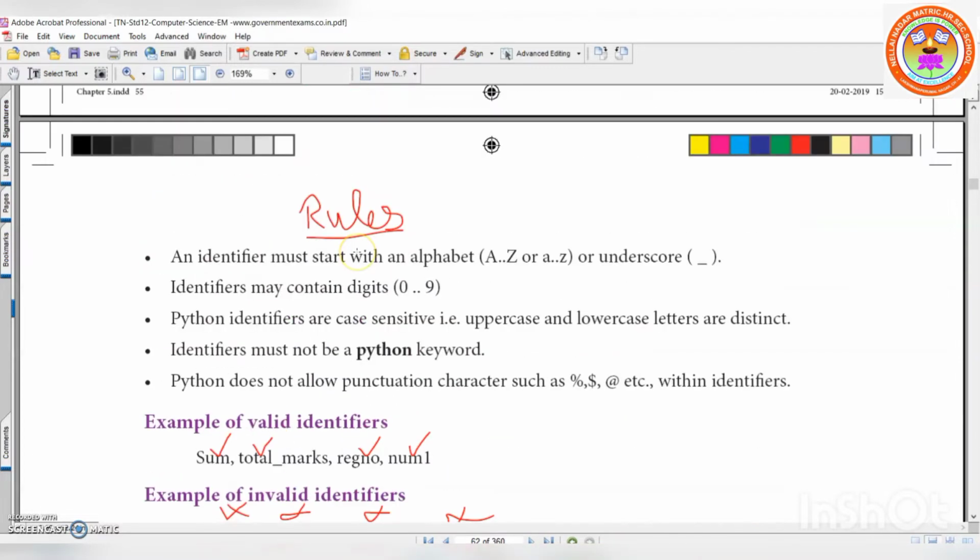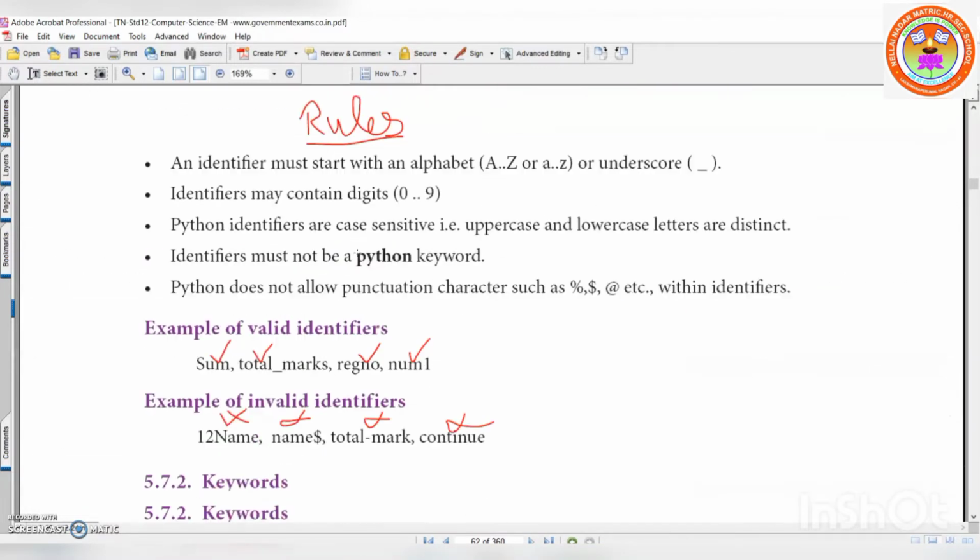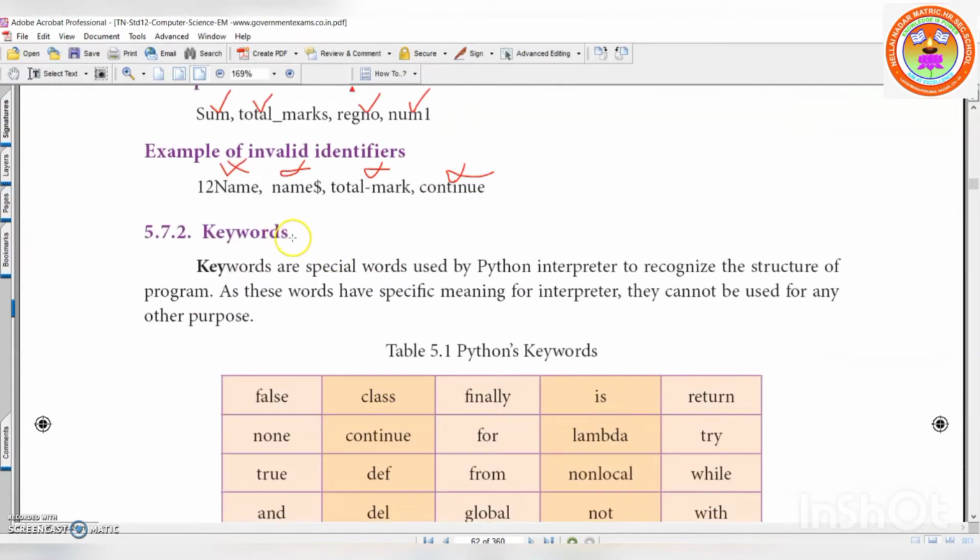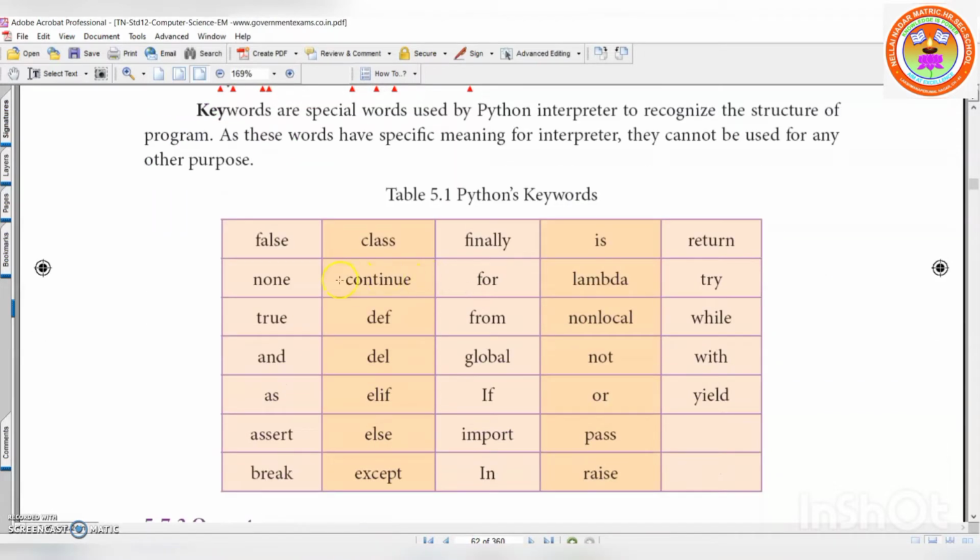Now, identifiers you already learned. Now, keywords. Keywords are special words used by the Python interpreter to recognize the structure of the program. As these words have special meaning for the interpreter, they cannot be used for any other purpose. You should not use them for any purpose. These are the keywords: False, None, class, continue, finally. All these things are keywords. Is it clear?